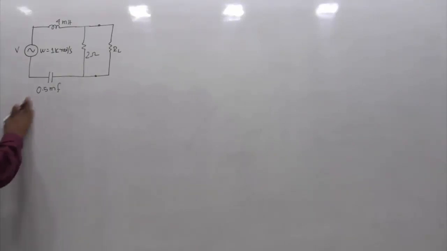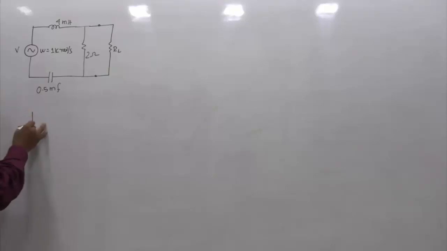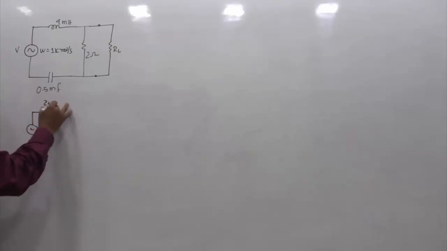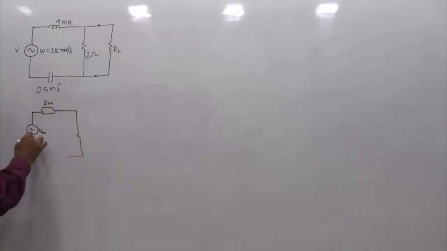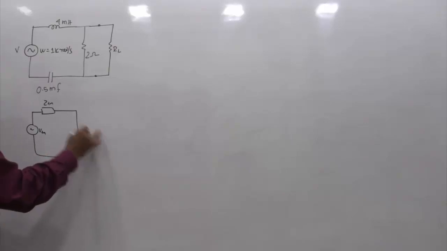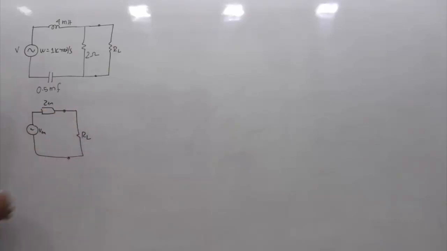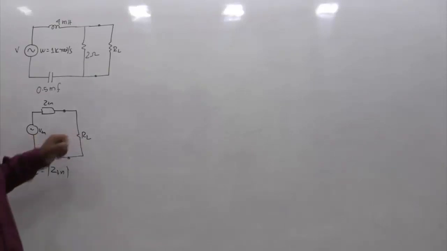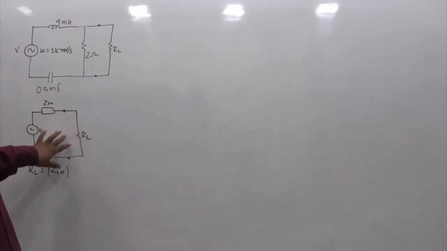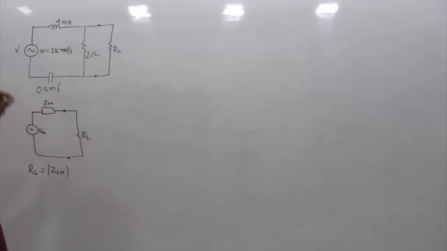What we should know is, suppose you have a circuit, and let's say this is your VTH and this is your ZTH, and across this you are connecting a purely resistive load RL. For maximum power transfer, the value of RL happens to be the magnitude of ZTH. Actually there are various cases, like purely resistive load, or resistive and reactive load combinations, and which is variable and which is constant.